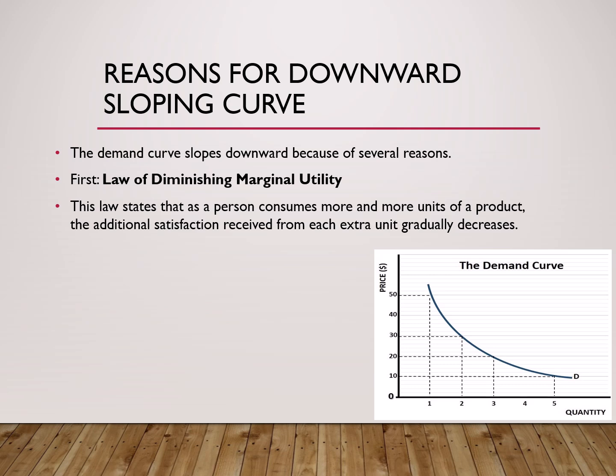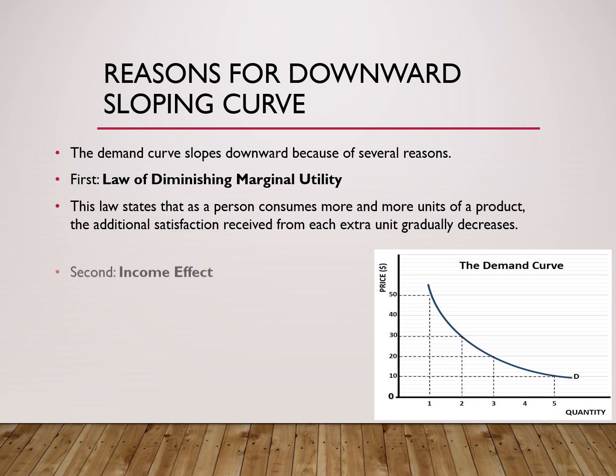Suppose you are very hungry and you start eating a slice of pizza. The first slice gives very high satisfaction because you are hungry. The second slice still gives satisfaction but less than the first. The third slice gives even less satisfaction. By the fourth or fifth slice, you may feel full and receive very little additional satisfaction. Since additional satisfaction decreases, consumers will only buy extra units if the price becomes lower. This is why when prices decrease, people buy more products, causing the demand curve to slope downward.